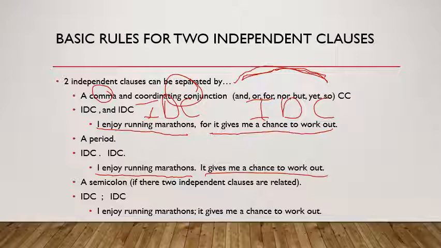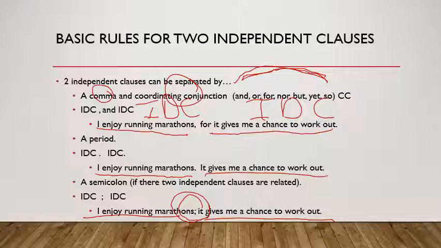All right. The last rule for independent clauses is if I have two independent clauses beside one another, I enjoy running marathons. It gives me a chance to work out. If I have two independent clauses beside one another, I can join them with a semicolon as long as the two independent clauses are related, right? So I'm talking about marathons in one independent clause, and I'm talking about why I like running marathons, right? So these two independent clauses are related, so I can put between them a semicolon.